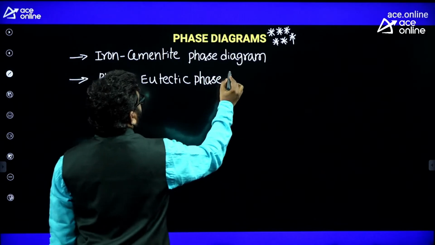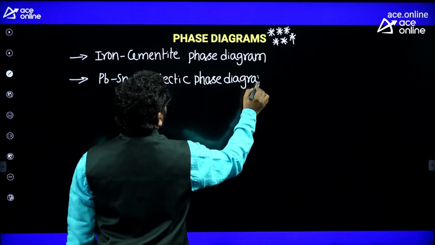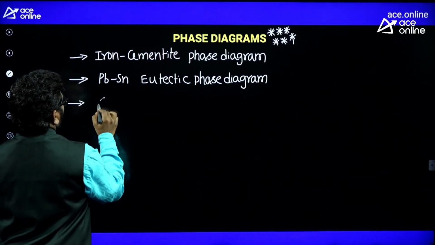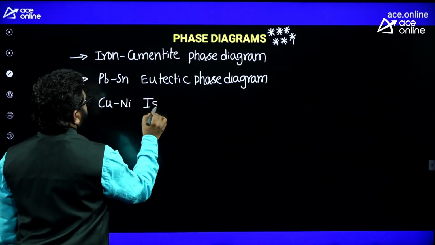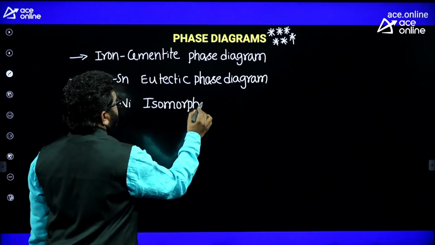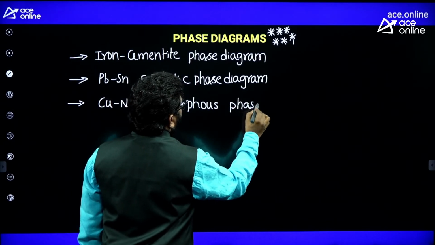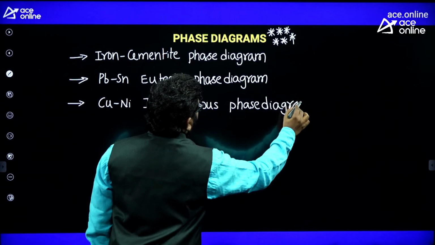Lead and tin eutectic phase diagram, you should also focus on this. And the third important diagram is the copper nickel isomorphous phase diagram. You should also focus on the copper nickel isomorphous phase diagram.